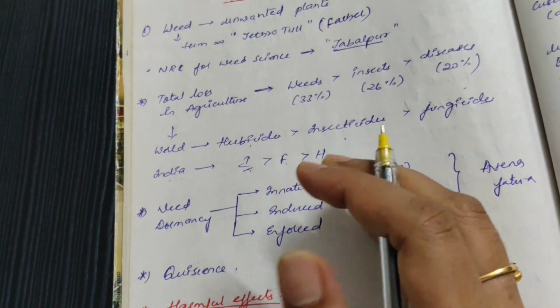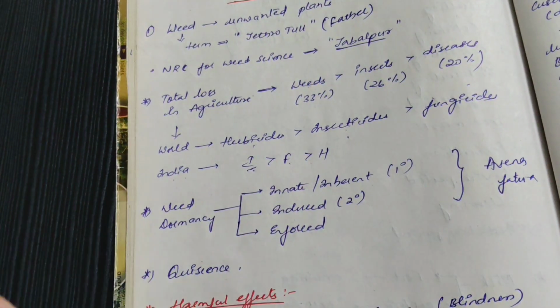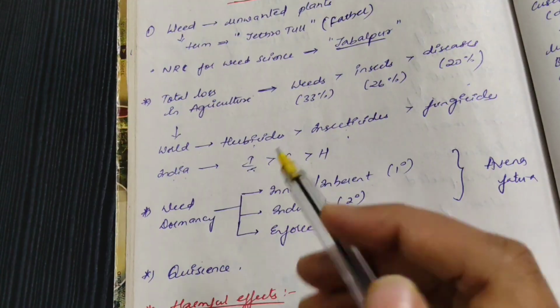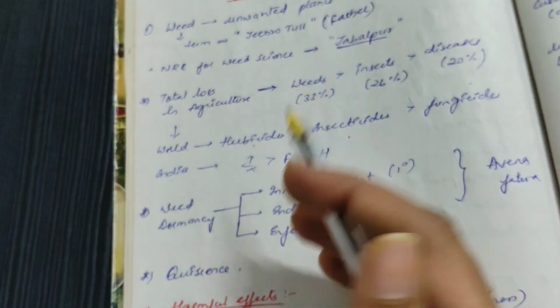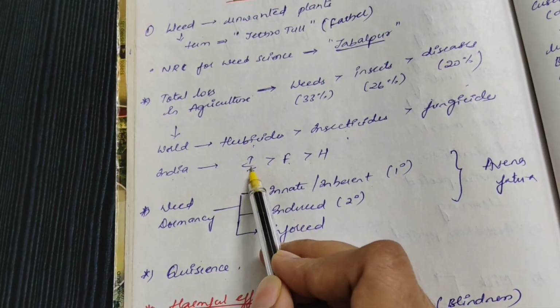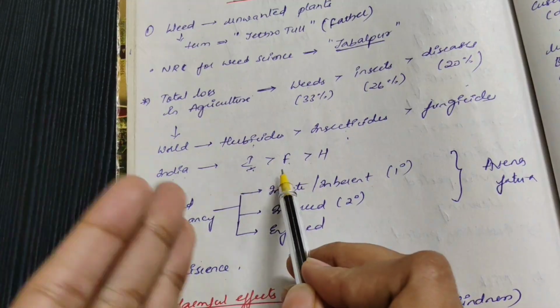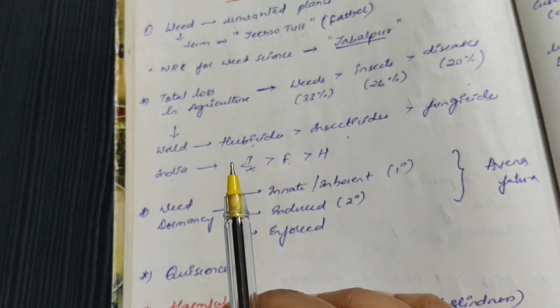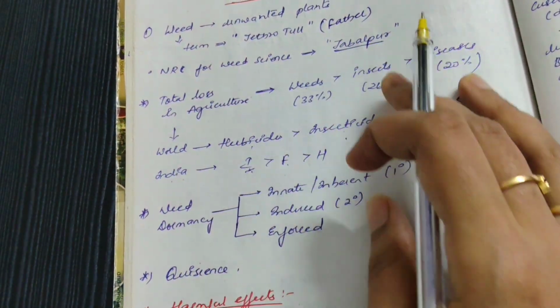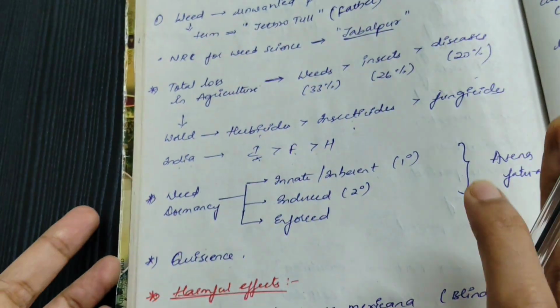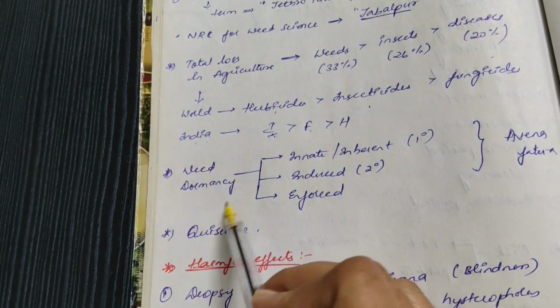Our farmers do not consider weeds a major problem, and herbicide is the last option. After learning the introduction, just remember weed dormancy.